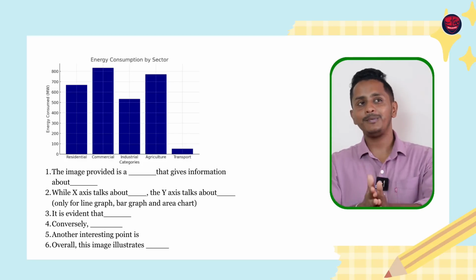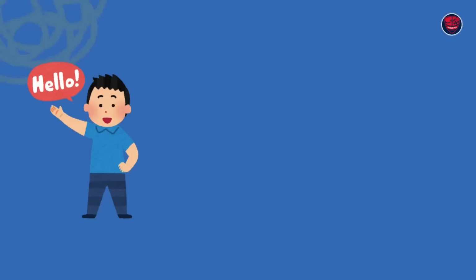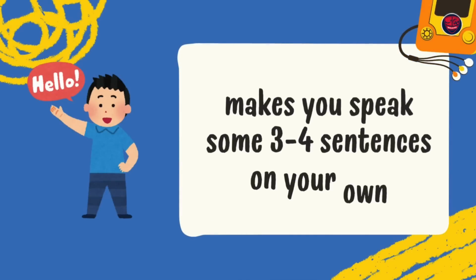You just have to speak. When you speak, don't worry too much about the content. Definitely, yes, you got to speak from the image. But even if you misinterpret by mistake, it should be still fine. But if you focus too much on the content, your fluency will drop down. Use the template. Any template or this template that makes you speak some 3 to 4 sentences on your own.